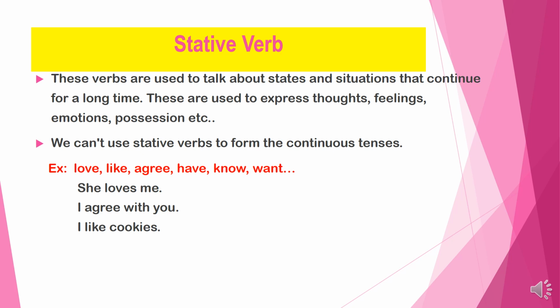We can't use these verbs in progressive tense, means in ing form. She loves me. I agree with you. I like cookies. We cannot use she is loving me, I am agreeing with you, I am liking cookies. These are wrong. We cannot add ing form to these verbs.